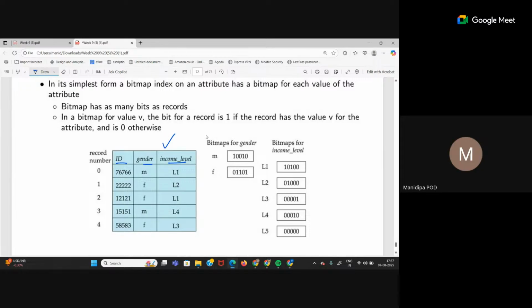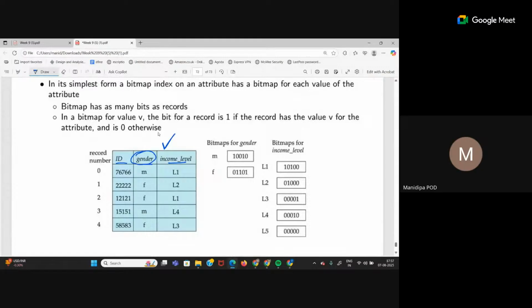First of all, a bitmap will have as many bits as there are records in your table. So in this particular table, how many records are there? 5 records are there. So if I want to create a bitmap for the gender attribute, how many bits will be in that bitmap? 5.